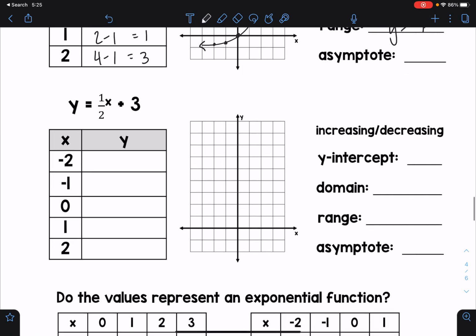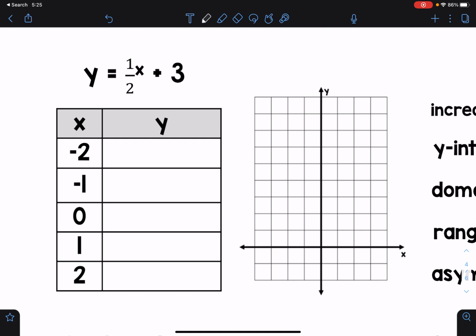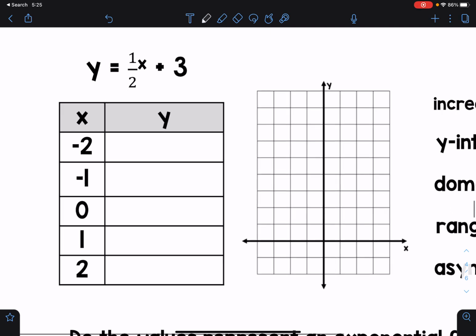And then the last one, same idea. I'm going to use the 1/2 to the x, and then I'm going to add 3. So the numbers that I got whenever I typed in 1/2 to the x, I'm just going to add 3 to them. That's going to be my new numbers. Or you can completely type it in again. It's fine either way. So I had 4 plus 3.